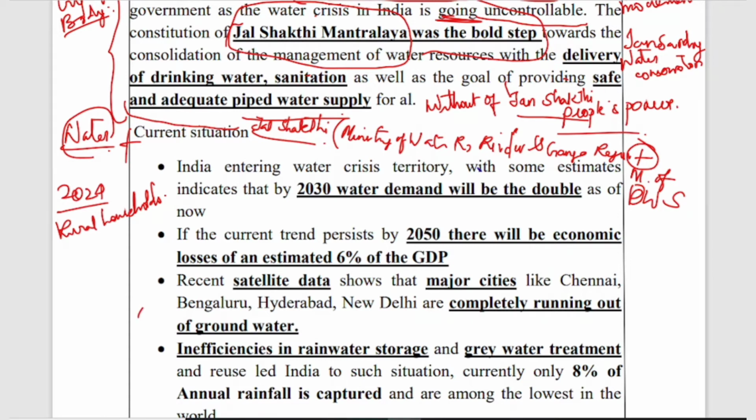In the body part we have to describe what the current situation is, and we have to mention what the problems going on in India currently are. The first one: India is entering water crisis territory, with some estimates indicating that by 2030 water demand will be double what it is now. So see here, it will be doubled from now.